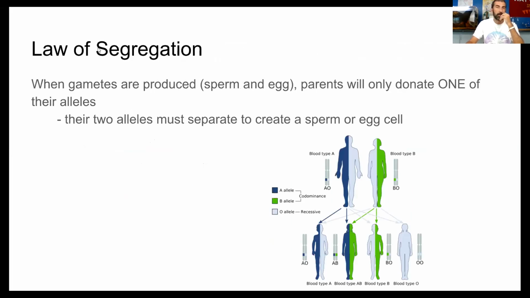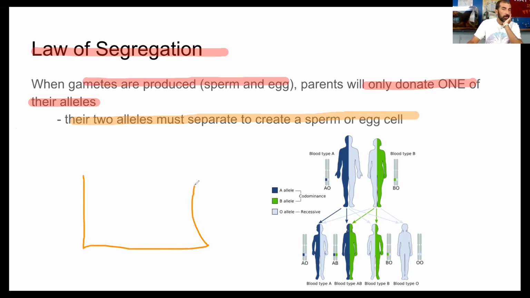All right, now there is something else called the law of segregation. That did come from Mendel's work with dihybrid crosses. So let me tell you what this is real quick. The law of segregation, if you know what the word segregate means, it means for people to separate, right? And when a parent creates a sperm or an egg cell, they only donate half of their DNA to you, all right? So when gametes are produced, such as sperm and eggs, parents will only donate 1 of their alleles, right? That means that their 2 alleles, your parents' 2 alleles, must separate to create a sperm or an egg cell.